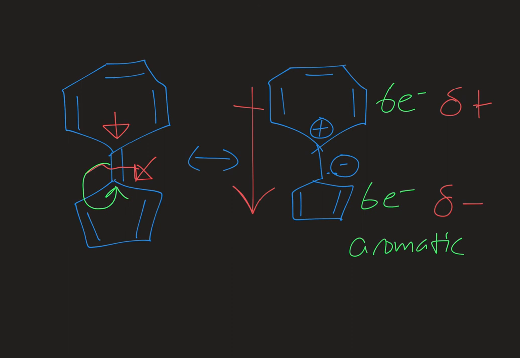So this has been a look at why we sometimes see unexpected dipole moments in conjugated hydrocarbon molecules. And that is mainly due to the presence of resonance contributors that achieve aromaticity through charge separation.